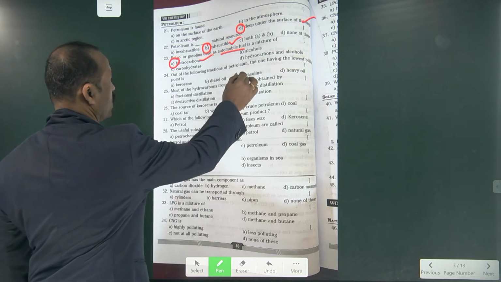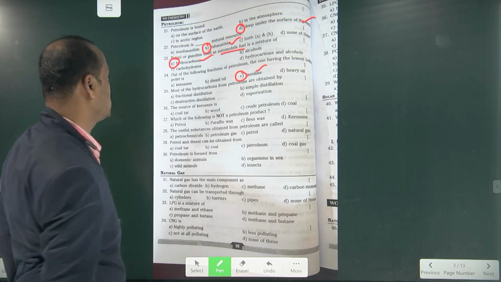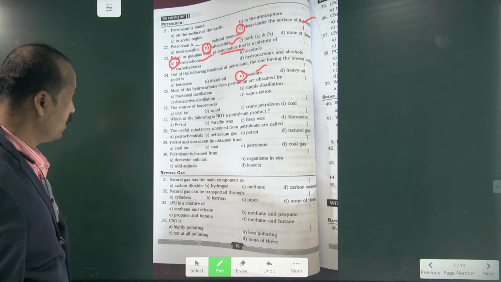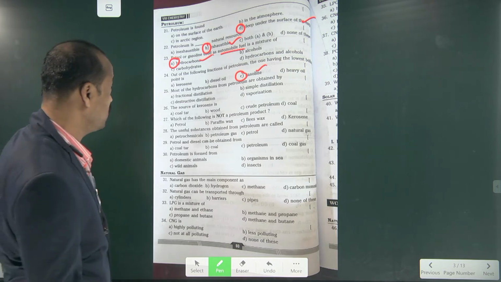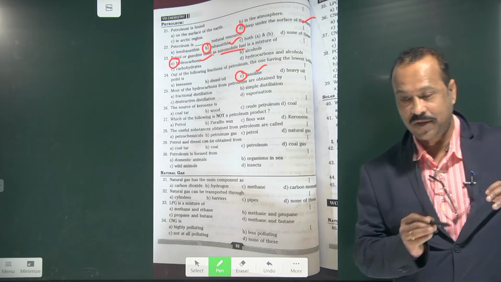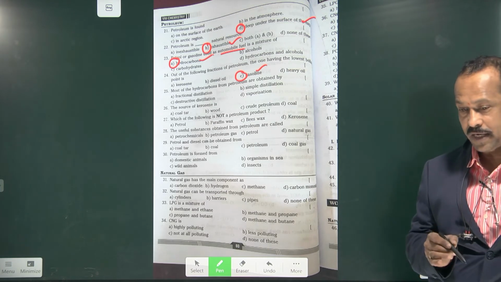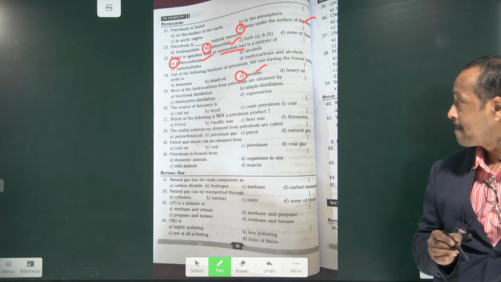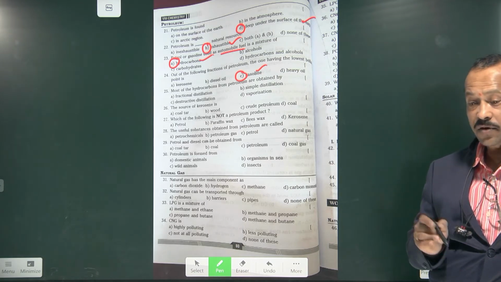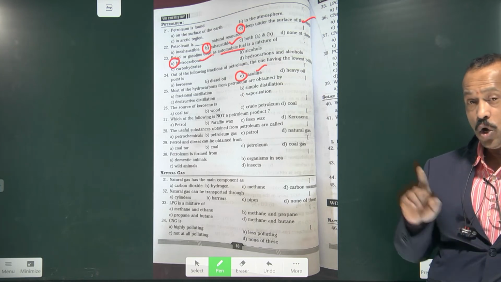Gasoline. Okay. Next, most of the hydrocarbons from petroleum are obtained by which method? By which method can we separate them all? Destructive distillation is for coal processing.